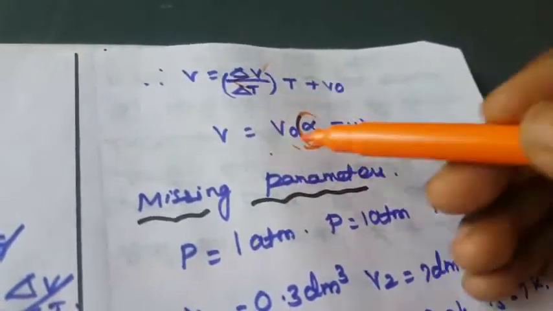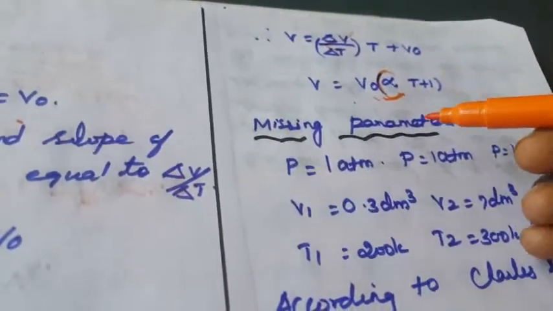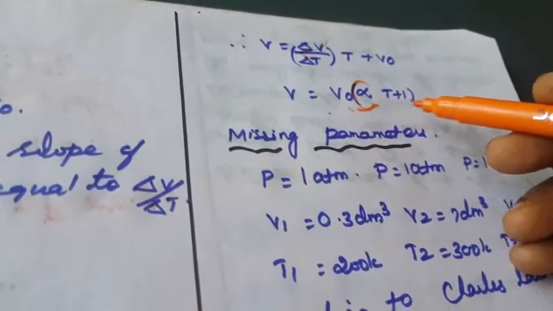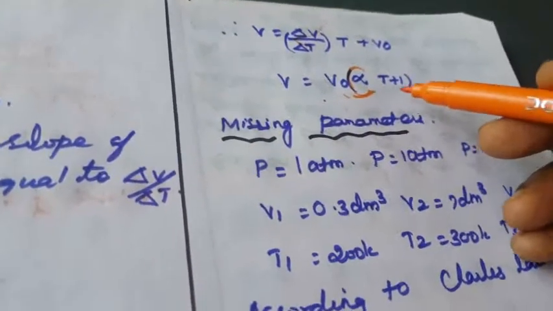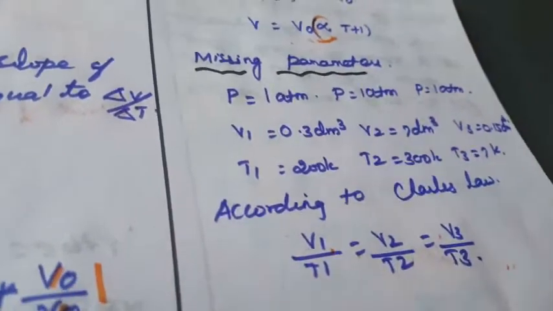So this is another one. This is some derivation, you should understand this. This is the slope of this gas equation. That is, the volume is directly proportional to the temperature. So next, again the same thing, with the missing parameters.